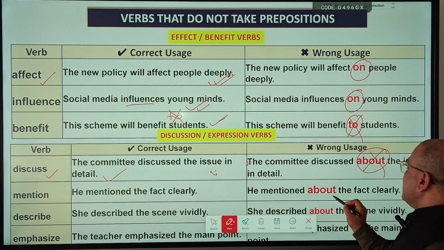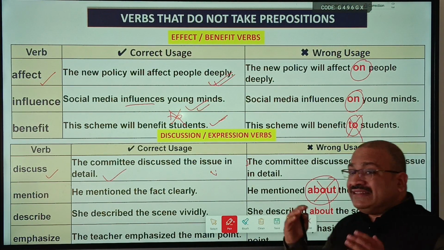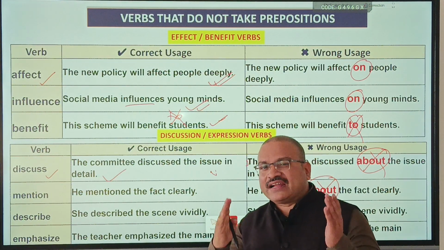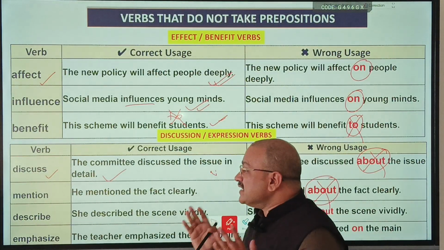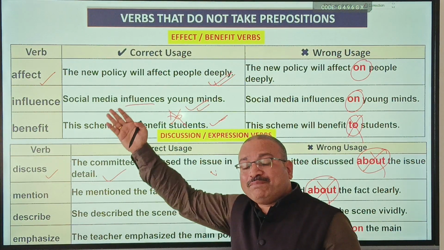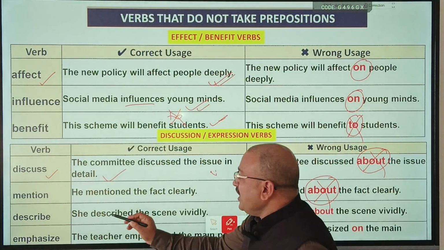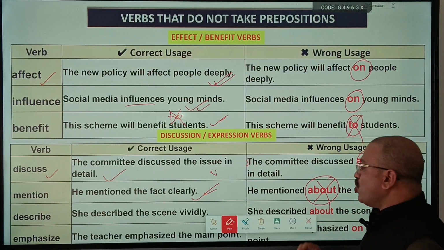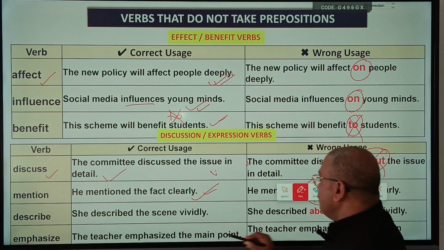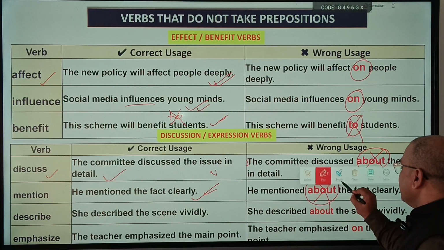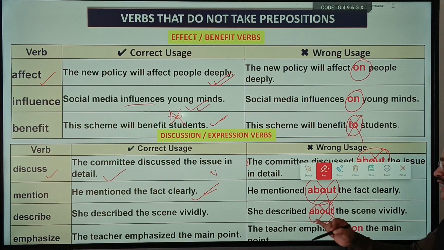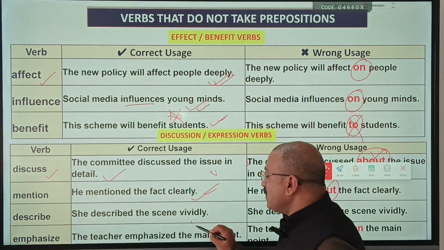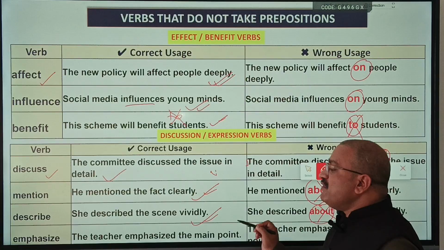Then mention: He mentioned about the fact. Wrong. These sentences sound correct, seem to be correct, but they are grammatically wrong. So you have to just remember, you have to learn. Now keep these verbs in mind. He mentioned the fact clearly. He mentioned about the fact clearly, about is wrong. And then describe: She described about the scene vividly. Wrong. Describe will not take a preposition. So what will be the right sentence? She described the scene vividly.